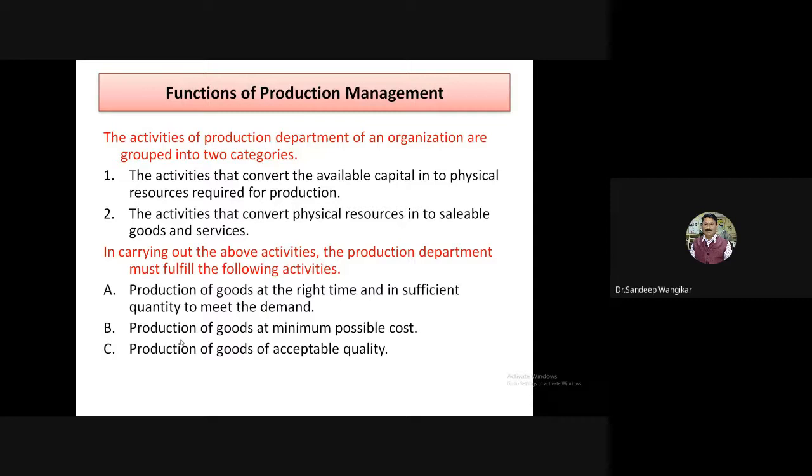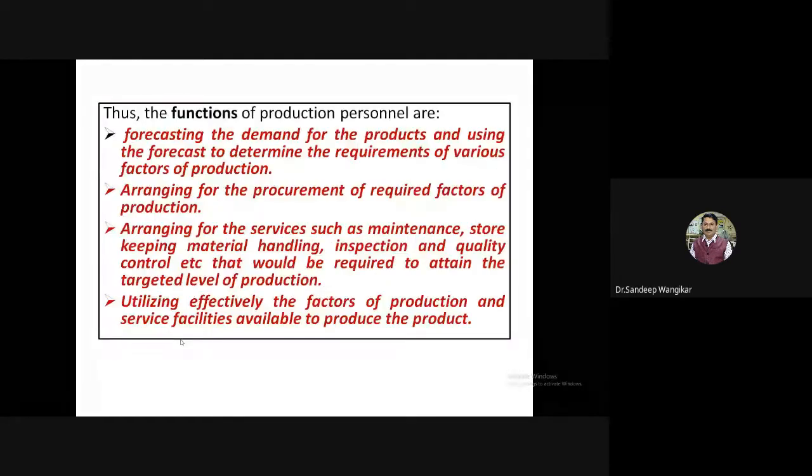And after 1 year, it is not required that production has to be stopped, or it may be required to reduce to 50%, 20%, depending upon the need and demand of that particular vaccination. Very, very important concept. So next you will come to know the functions of production personnel.